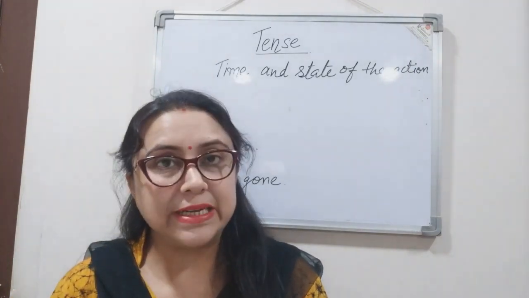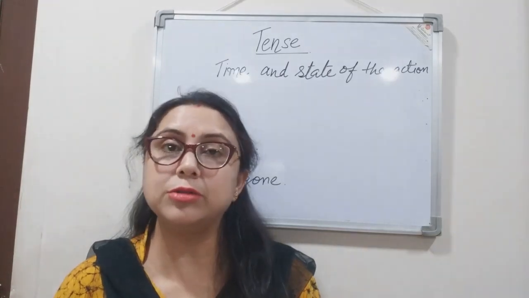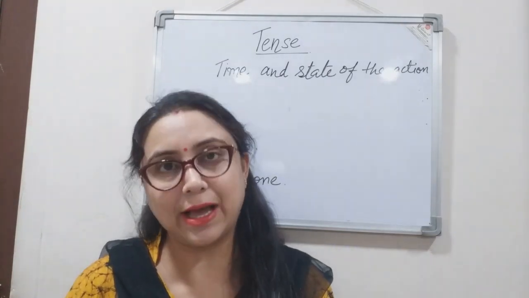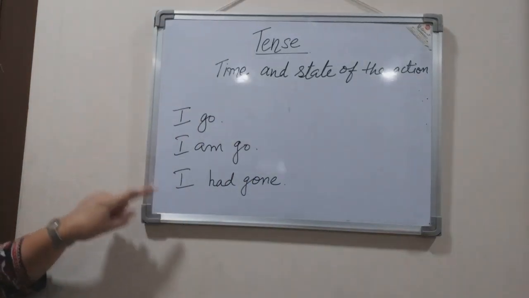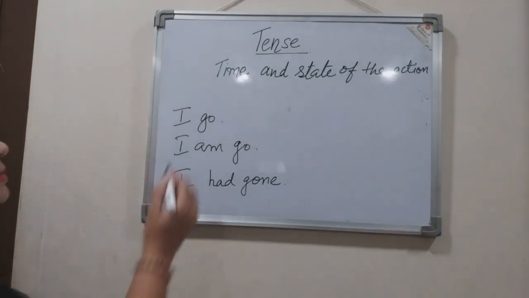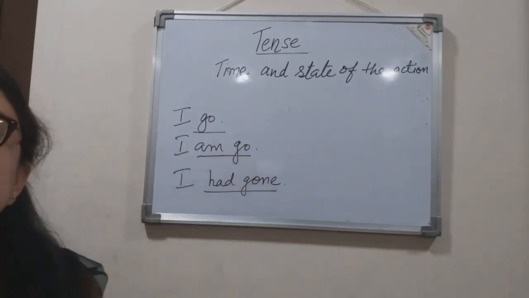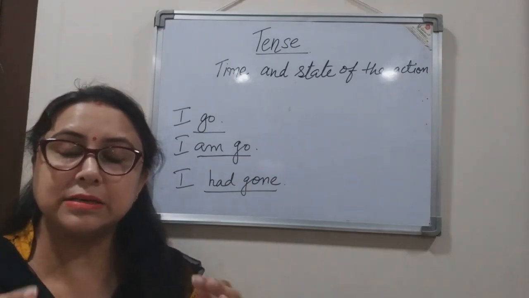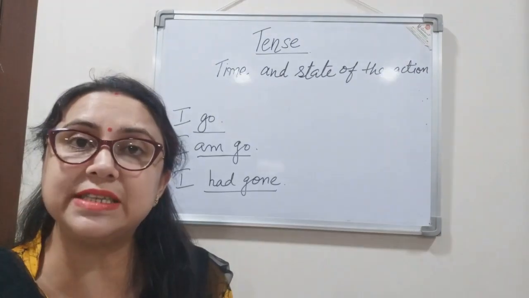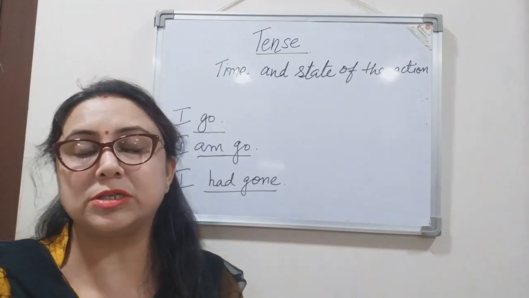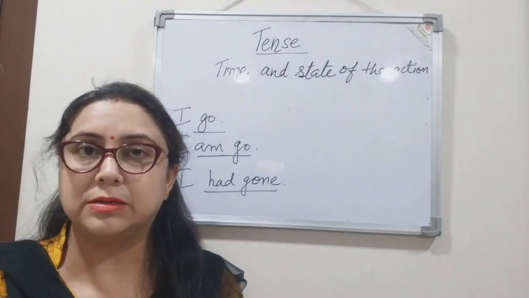For example, I go, I am going, I had gone. Here the verb shows the action in its different states. So this is what is indicated through the forms of the tense.